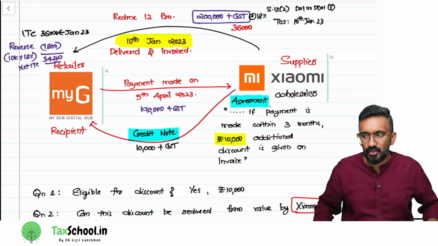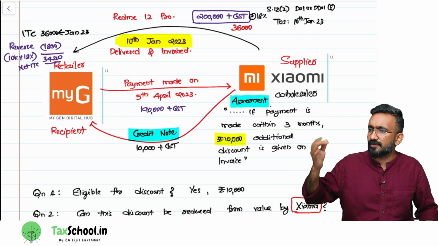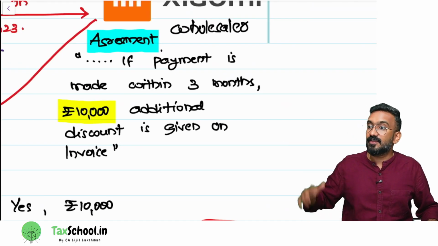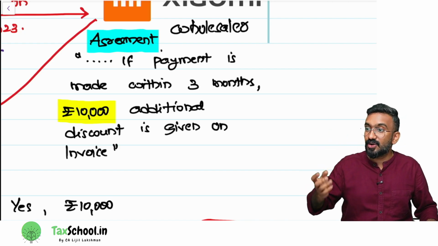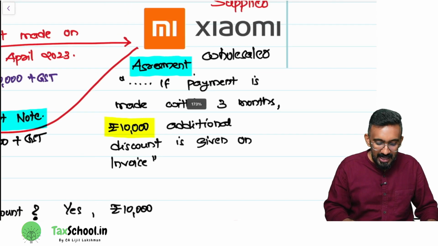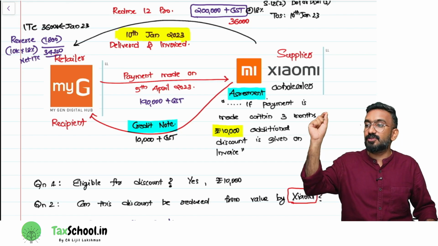The invoice was 2 lakh, GST was 36,000. Xiaomi correctly paid 36,000 before 20th of February. Now, their term of payment is like this. Instead of asking them to pay 3 months beyond that with interest and all that, they said, you make payment within 3 months, I'll give you 10,000 rupees discount. So, Xiaomi is saying that, MyG, I'm going to give you a discount of 10,000 if you make the payment within 3 months.